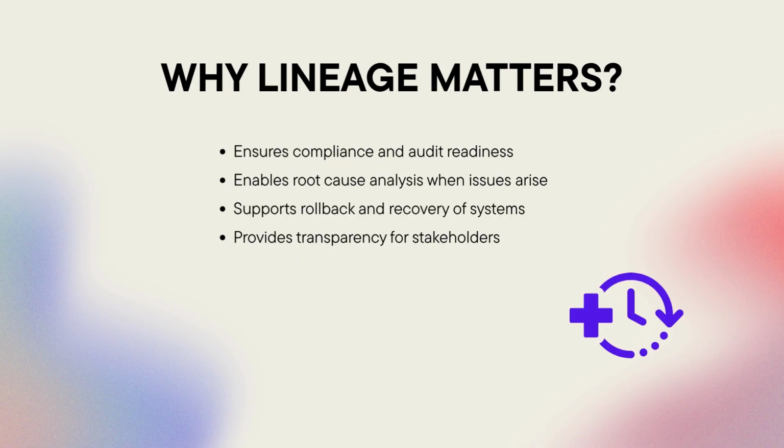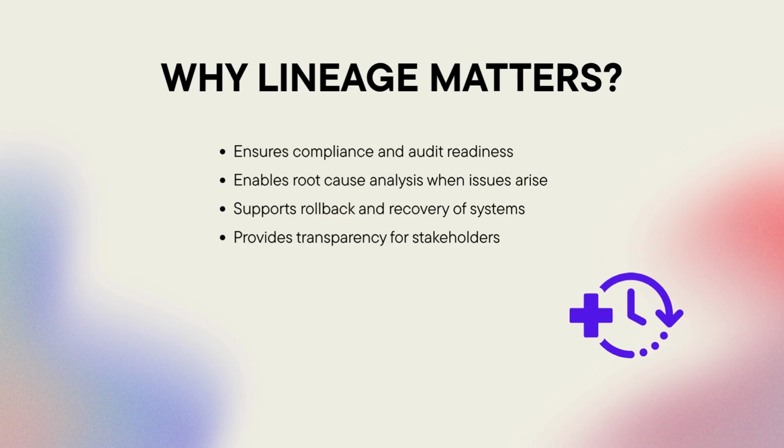So why lineage matters? Data lineage traces where data originates, how it transforms, and where it ultimately flows. This record is critical for compliance. Auditors may ask you to show precisely how a dataset was used in a model. It's also vital for root cause analysis.